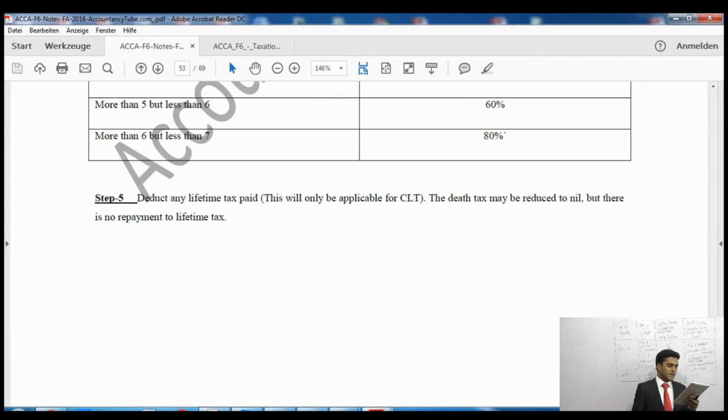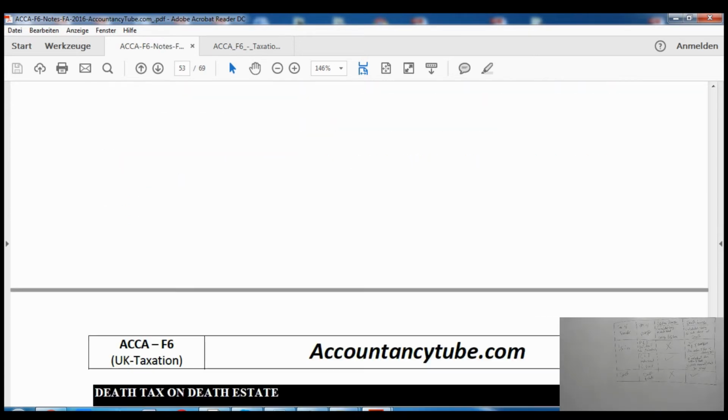Then it says the death tax may be reduced to nil, but there is no repayment. So if you have paid extra tax during lifetime, but your eventual tax liability on death is less than that, it can only reduce the death tax to 0. It cannot go negative. So there will be no repayment if you have paid more.